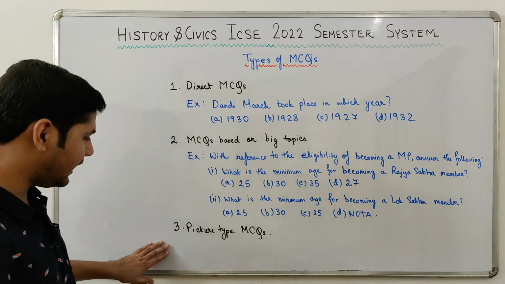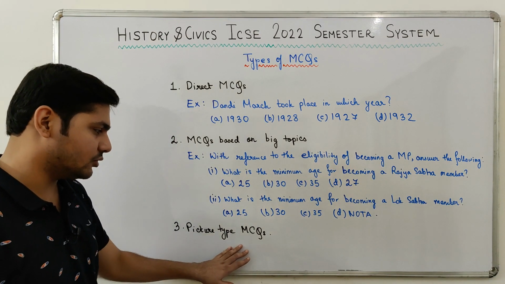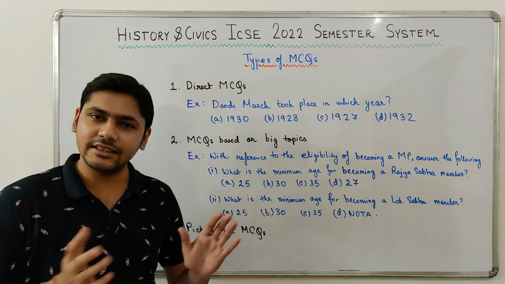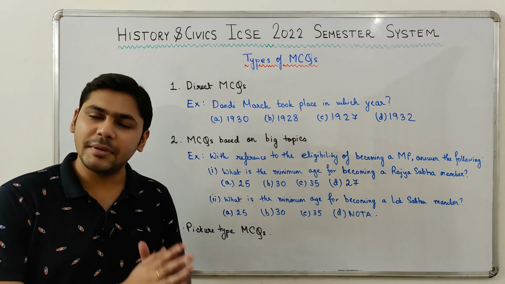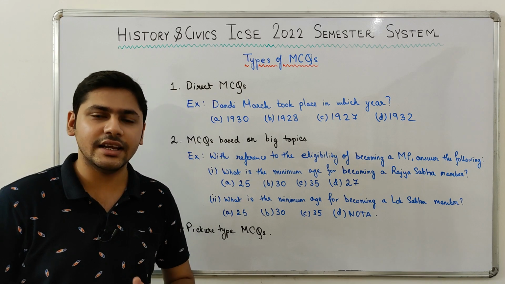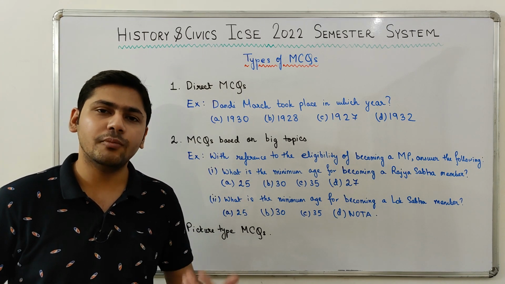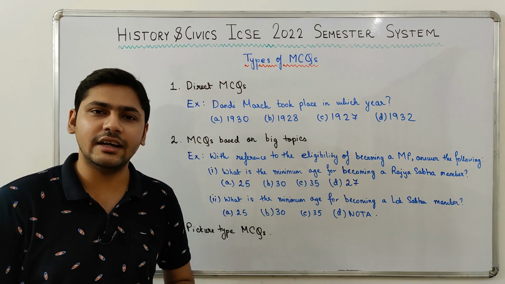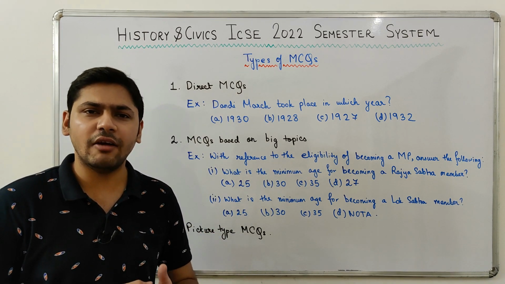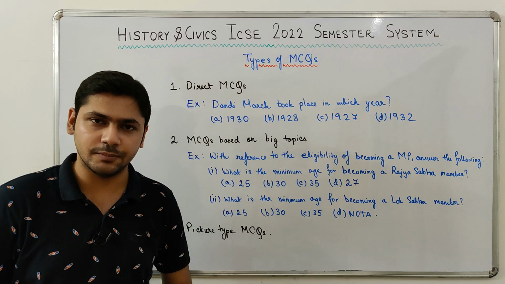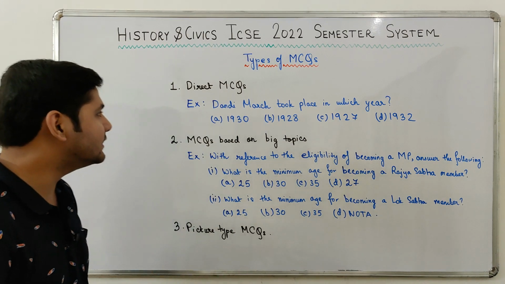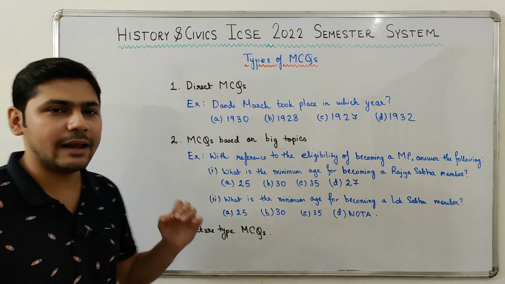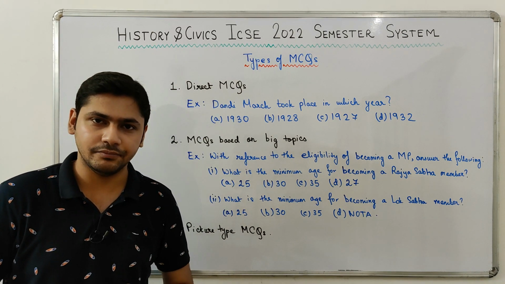Finally, we come to the third type, which is picture type MCQs. So a little while back in this video, I told you that picture type questions are asked in history and civics. So you might be given a picture, and based on that picture you have to identify that individual, or you have to answer a few other MCQs. So I guess that these type of MCQs can be asked in your examination.